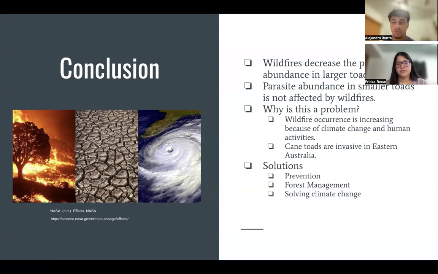And what are some solutions? Primarily prevention. We can prevent the occurrence of wildfires with forest management by reducing human activity in these forests where wildfires are occurring, and by helping solve climate change. And how can we solve climate change? We can try to reduce our ecological footprint. We can help reduce greenhouse gas emissions, which could, all in all, help prevent wildfire occurrences. And that is the end of the presentation.